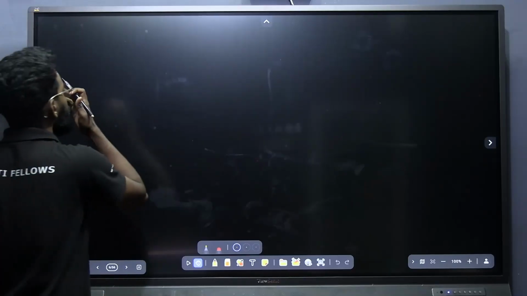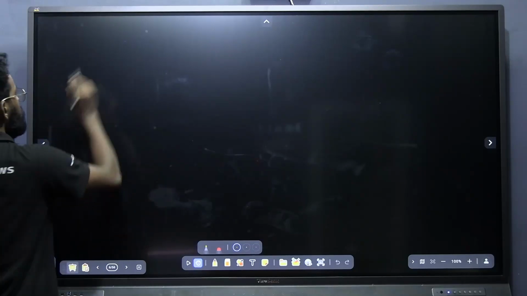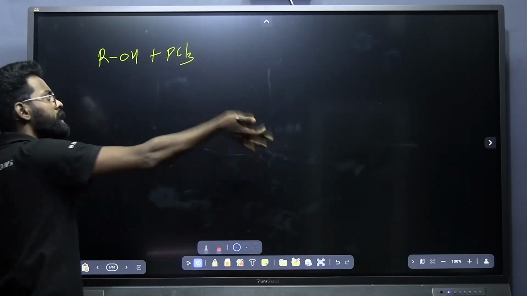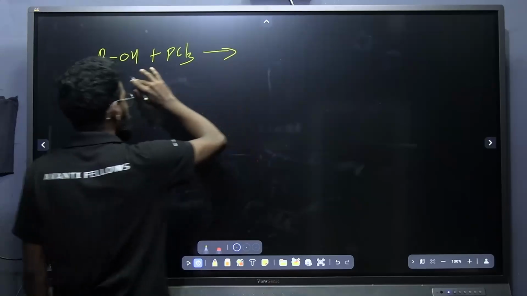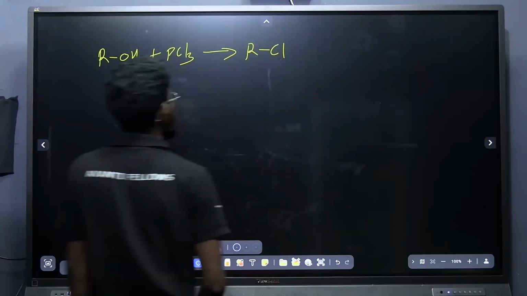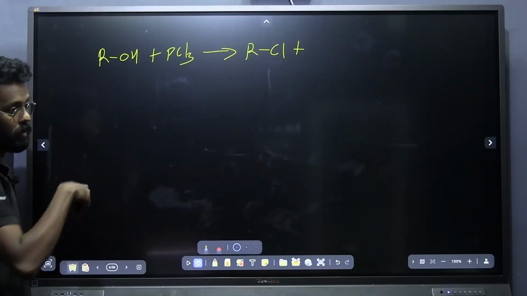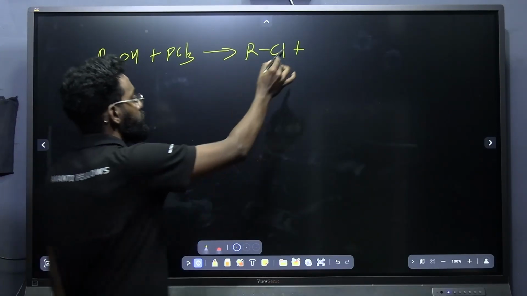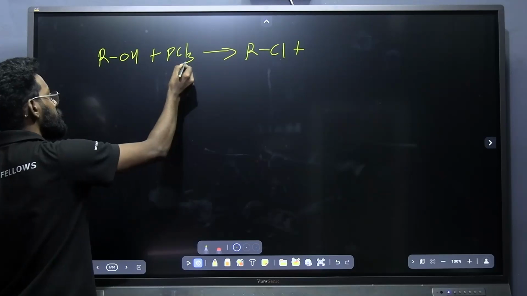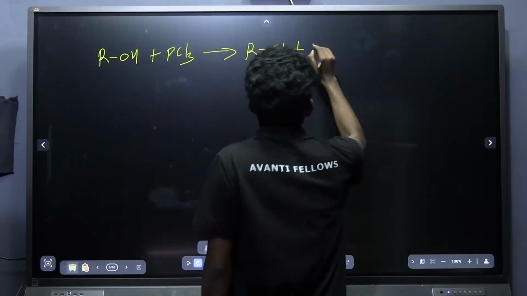Now, in presence of PCl3, PCl5, how can we produce alkyl halide? If I am taking alcohol ROH plus PCl3 or PX3, here also substitution takes place, that is OH will be replaced by chlorine, giving RCl. Now along with the RCl, what is the other product that is forming? That is the important one, because there was a question about the byproduct formed when alcohol reacts with PCl3. Whenever PCl3 or PX3 reacts with an oxygen containing substrate, what is the byproduct we will be getting?